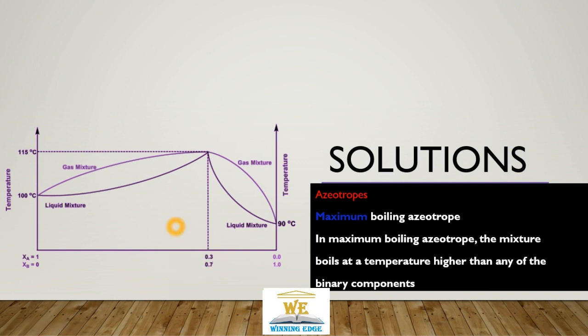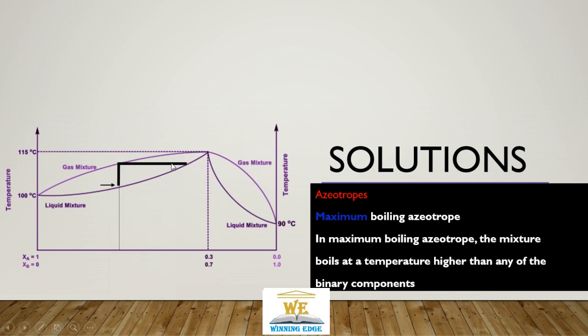How will it happen in a maximum boiling azeotrope? We are here, and this is the liquid-vapor equilibrium. From here, we reach this point directly. It's a liquid. We heat it up. Then we reach the gaseous mixture point here, which is in equilibrium.